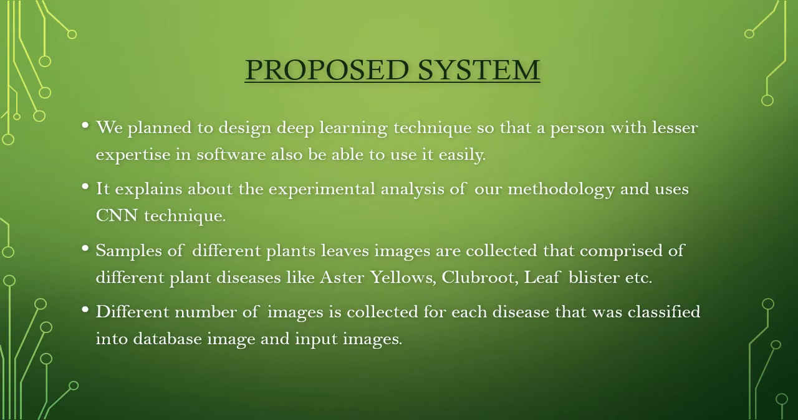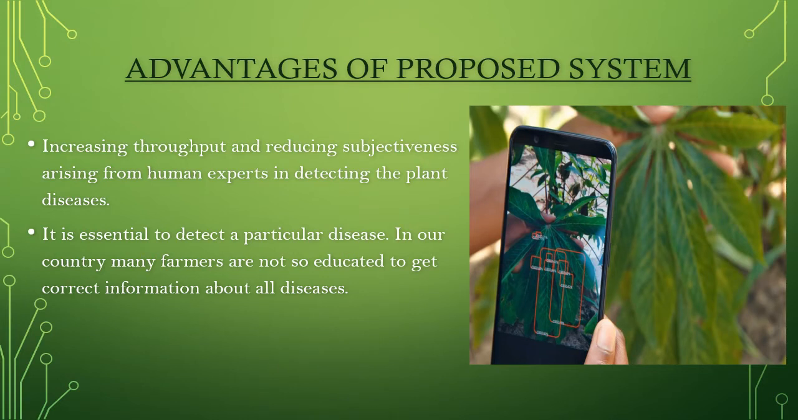Proposed system. We plan to design deep learning techniques so that a person with less expertise in software will also be able to use it easily. It explains the experimental analysis of our methodology and uses CNN techniques. Samples of different plant leaf images are collected that comprise different plant diseases like aster yellows, clubroot, leaf blister, etc. A different number of images is collected for each disease that was classified into database images and input images.